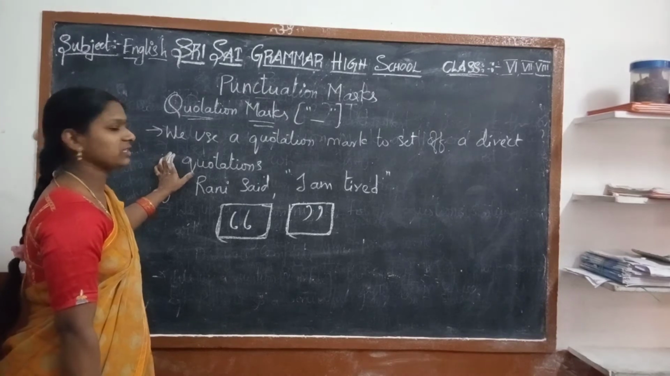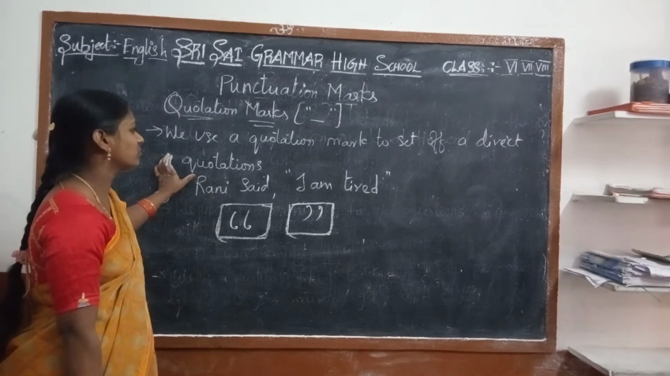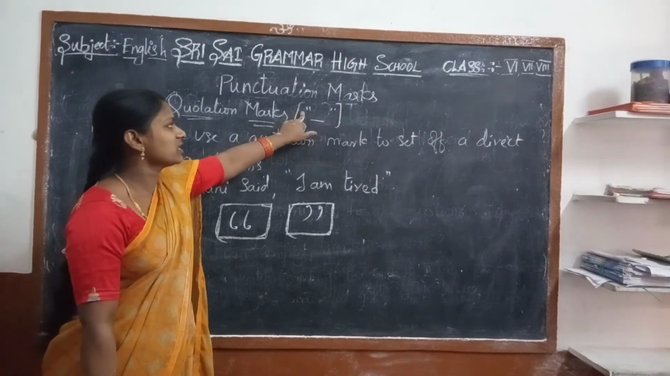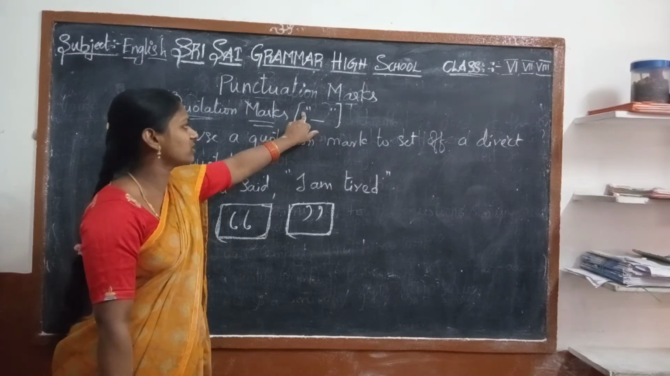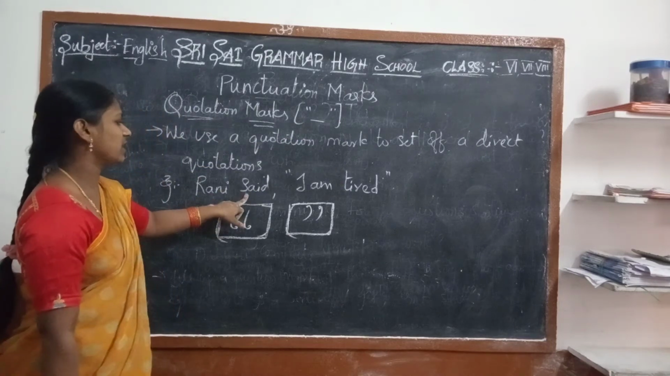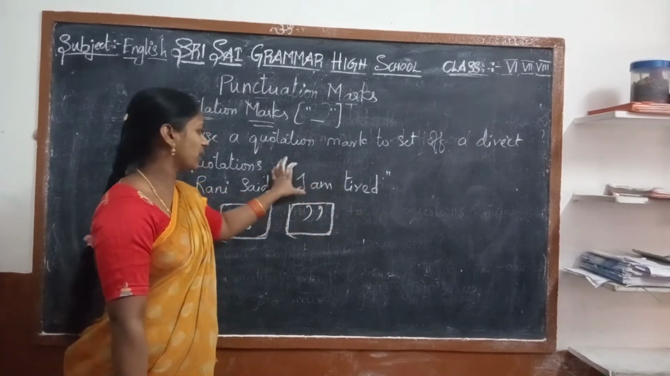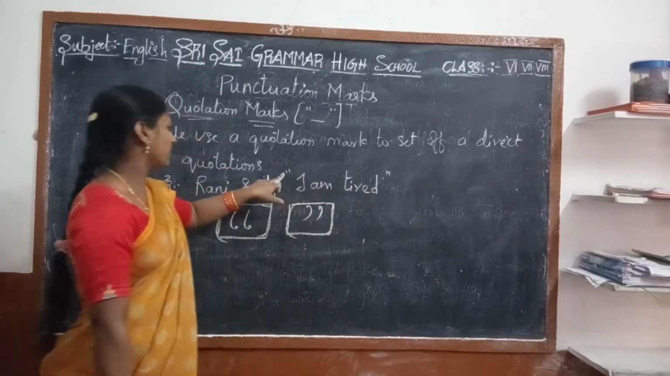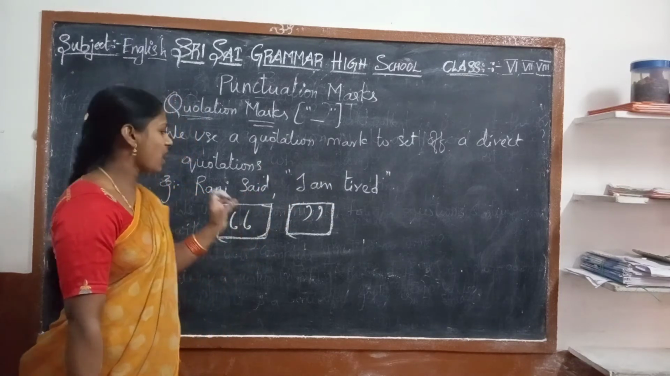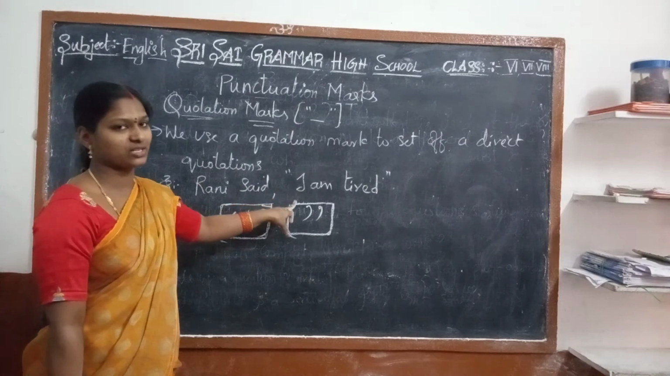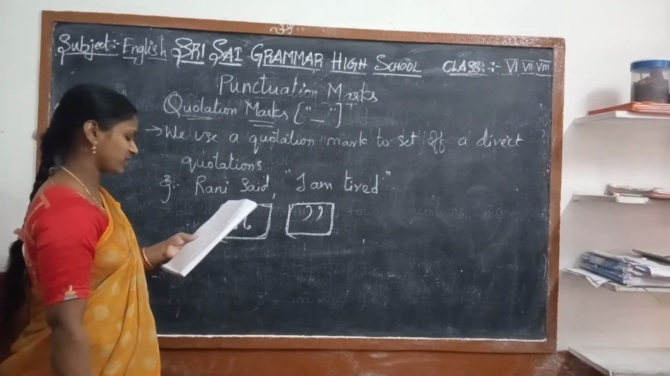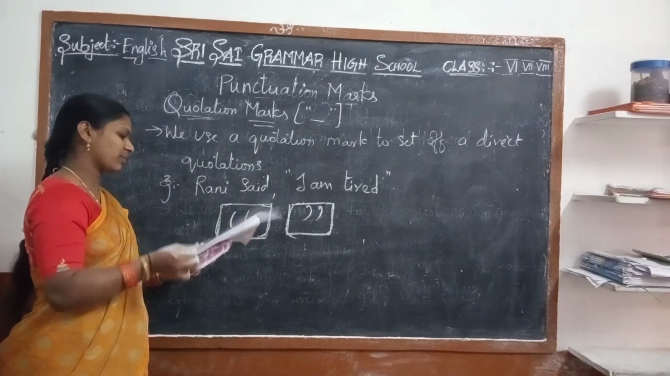Quotation marks are used to set the sentence in direct speech. From the start of the spoken sentence we begin with the quotation marks, and the sentence also ends with the quotation marks. How? Rani said, "I am tired." Easily we can know she is tired. Okay, that is the quotation mark we use in punctuation. It is also one of the punctuation marks.